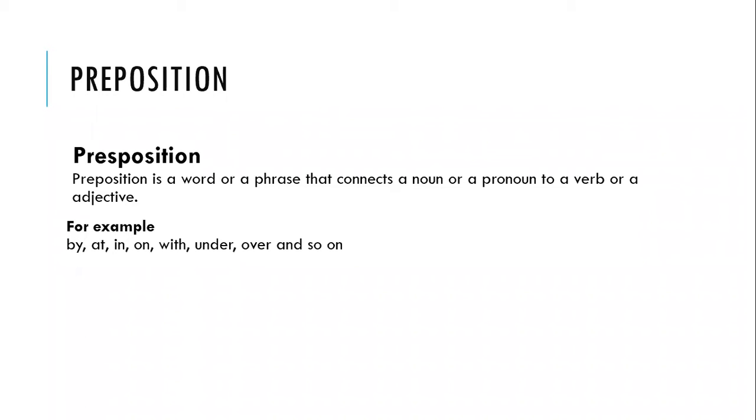Examples are again the same ones: by, at, in, on, with, under, over, and so on. And the examples are: meet me at my home. She is in the school. I'm right now with my friend. The dog is hiding under the table. The boy is jumping over the fence, and so on.